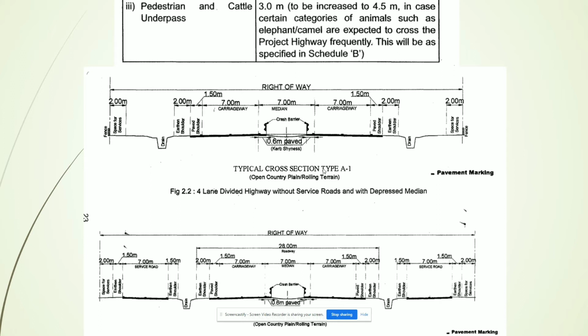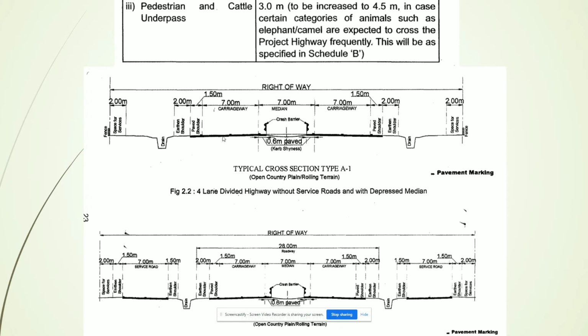If a built up area is there, we'll go for the service road proposal. So that criteria should be in mind while deciding the typical cross section, from this chainage to this chainage, what type of cross section will be applicable. Preparing a template is just like a tool, but deciding the typical cross section is an engineer's role. The width and all those things should be referred from the codes.